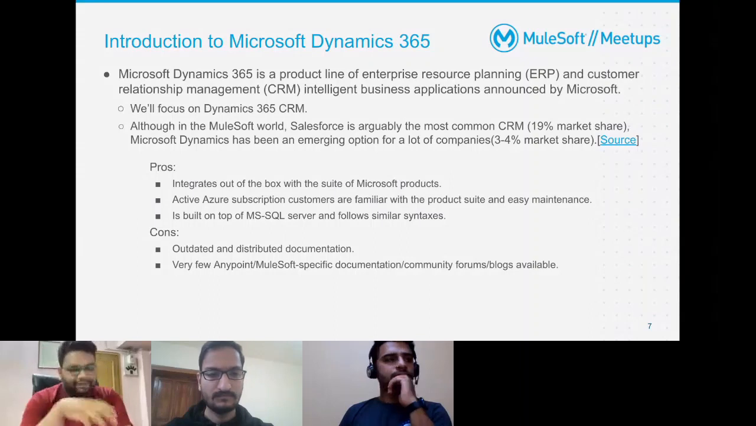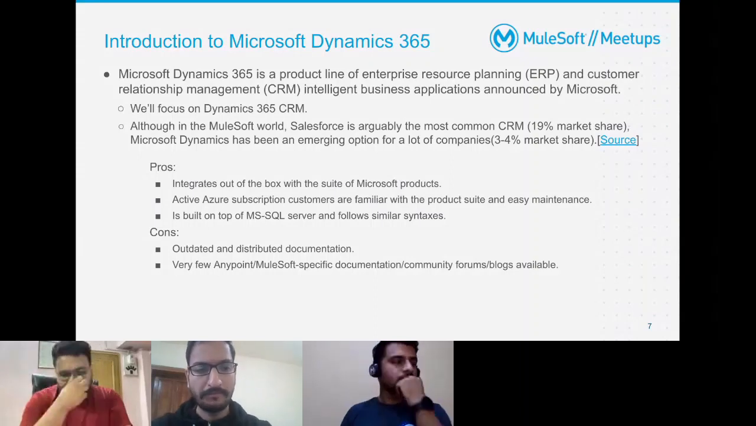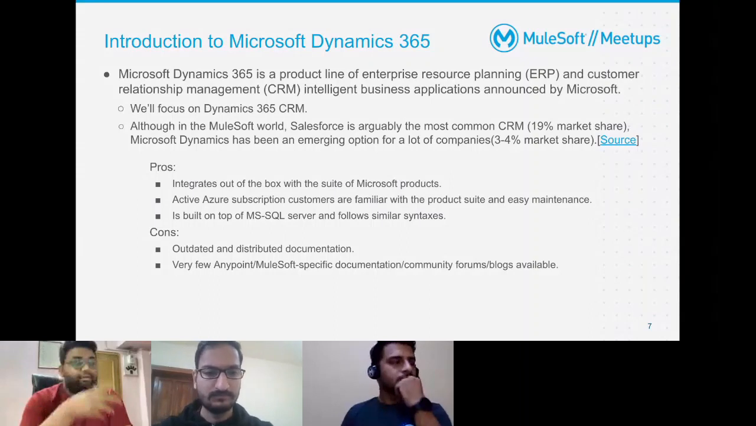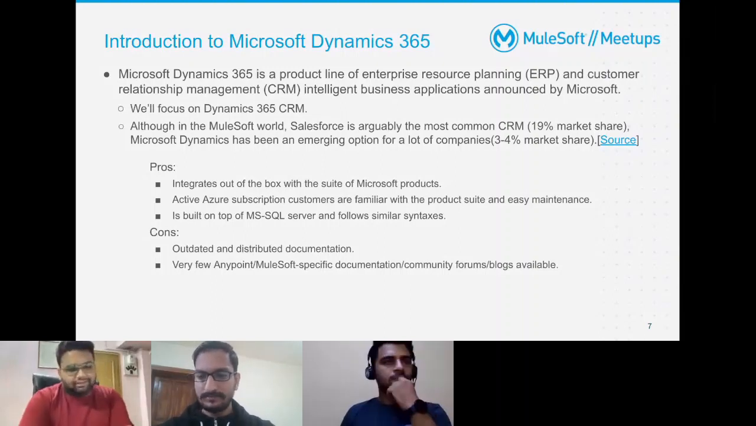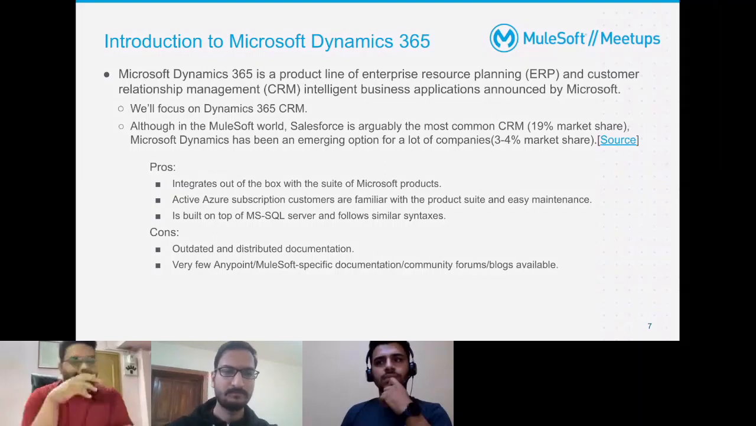And if the organization already has Azure admins and an ops team from Azure, they are very familiar with the interface, and it's easier for them to manage, easier for them to train, and the learning curve is quite low for them. And it's built on top of MS SQL Server. Basically, behind the scenes, everything is an MS SQL Server database. So the kind of syntaxes or concepts we follow are very much similar to those. That's the most engaging part for any customer who is trying to explore the CRM world.